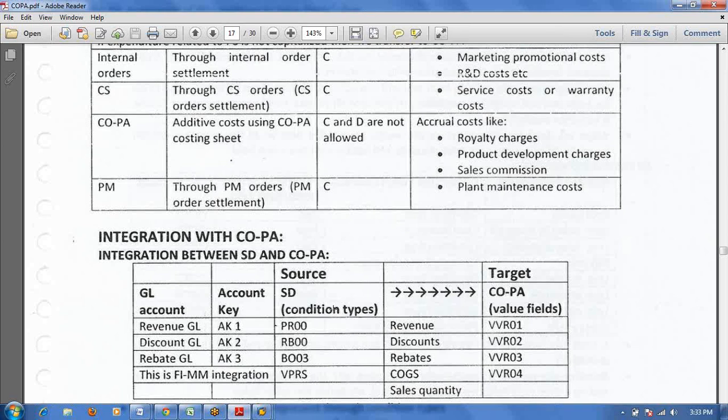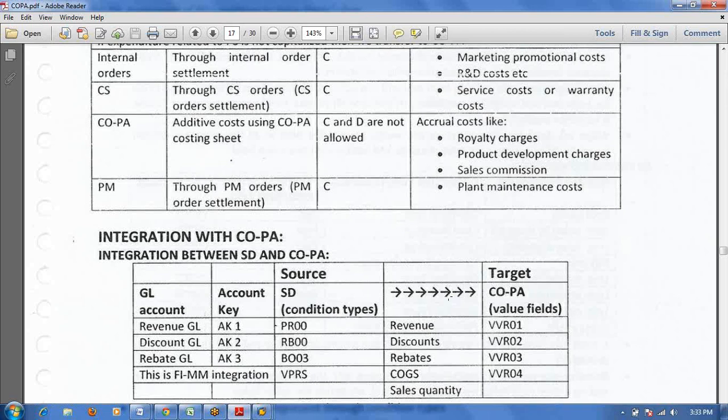How are the values flowing from SD to COPA? Through condition types. In the COPA settings, we map the value fields with the SD condition types, for example the revenue condition types PR00 and RB00. For these condition types we map the value fields. This is the integration through which the values flow from SD to COPA.